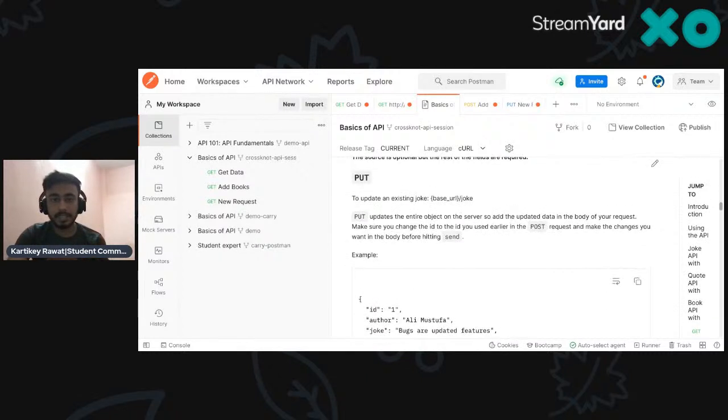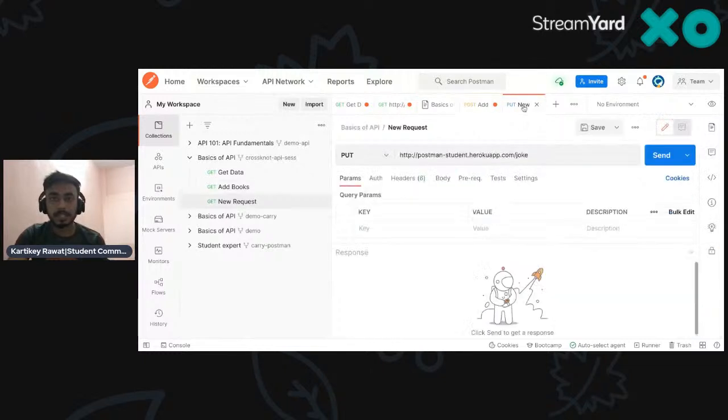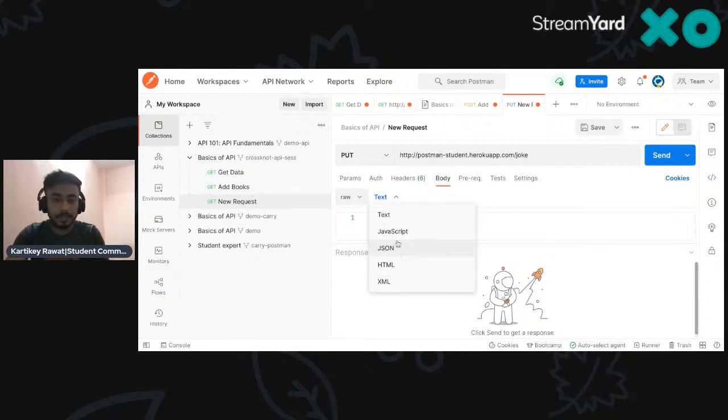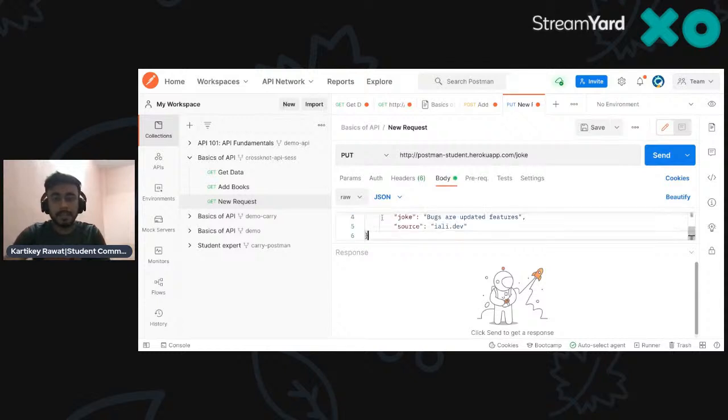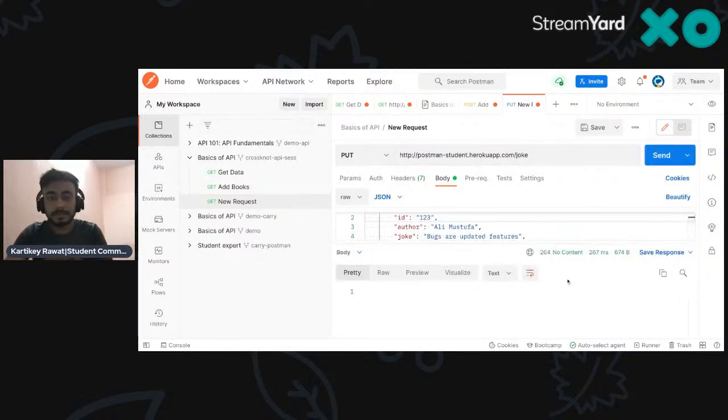If I go to this one and copy this one, suppose, and I add the body over here, and again go to the raw one, go to the JSON one and make it right here, right? Again, if I update it, the ID was 1 2 3, but now it's one. So let's send this one. Joke with ID one cannot be added. Why can it not? Because the ID is already created, right? So I have to do 1 2 3, and let's send this one.